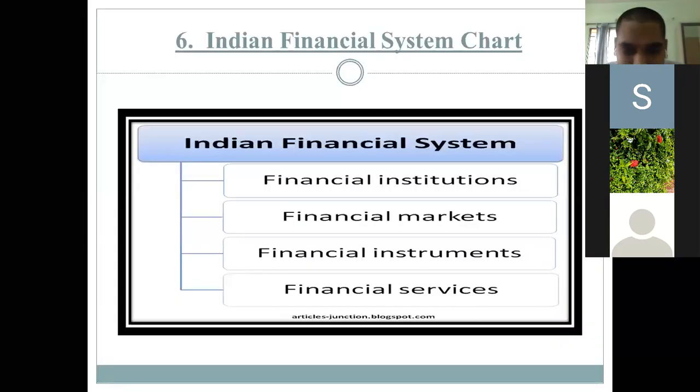Okay. So in financial instruments and financial services, some services are also provided. That is, finance is given to some big companies or big corporates as lent money.